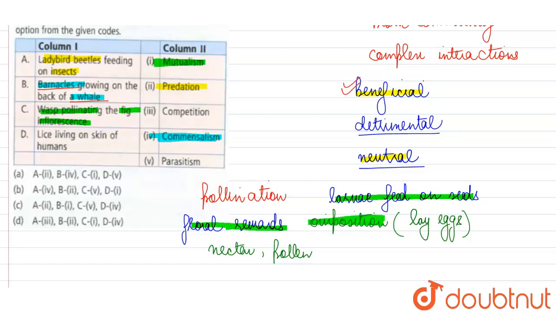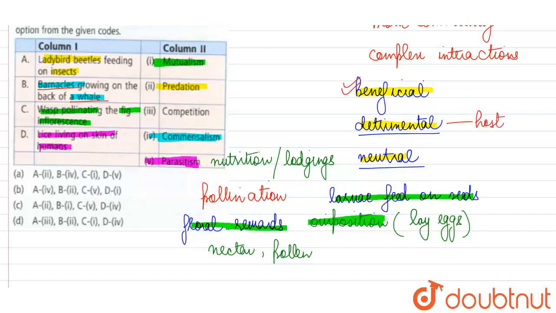And finally, they are saying lice living on the skin of human beings. Now, lice are clearly an example of a parasite because they feed on our blood, they derive nutrition from us, and obviously they cause harm to us. They are sucking our blood, and apart from this, they also get free lodging, free shelter. They are living on our body as an ectoparasite. So they are deriving benefit, but for us this is detrimental. This is harmful for our health, that our body is infested by such parasites. So this will be a clear example of parasitism, where the host is being harmed but the parasite is deriving benefit.